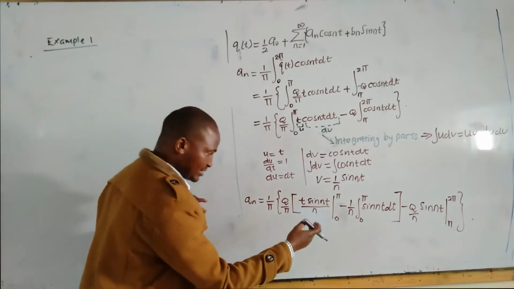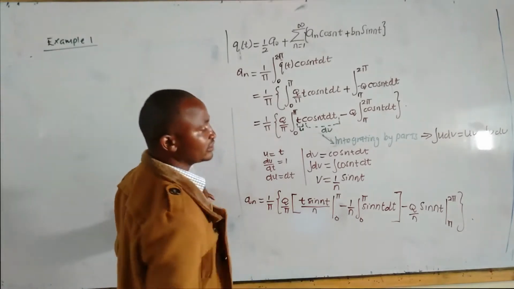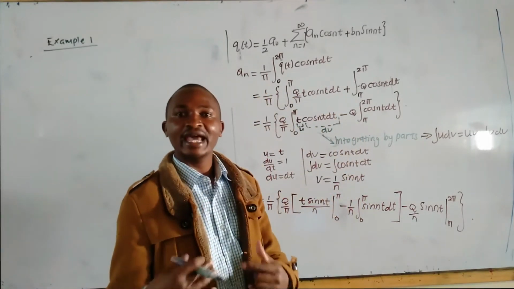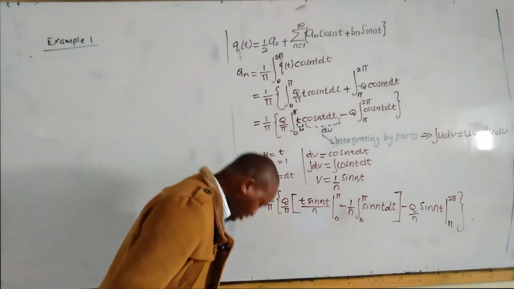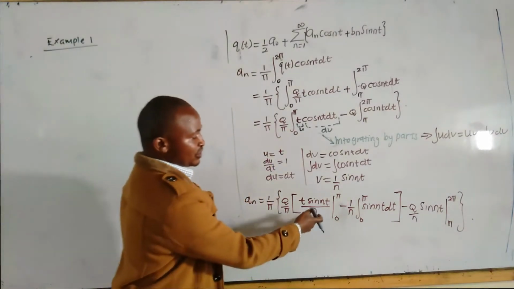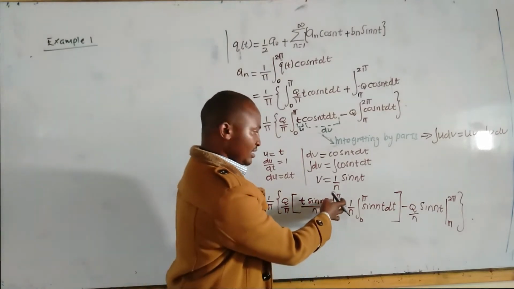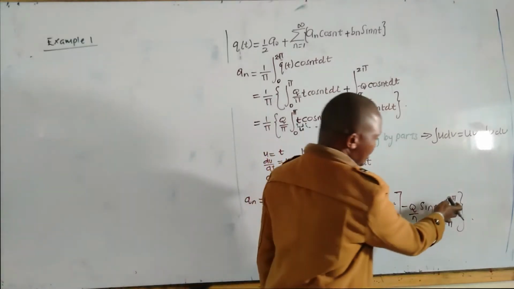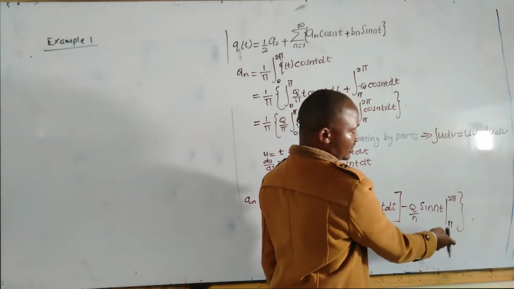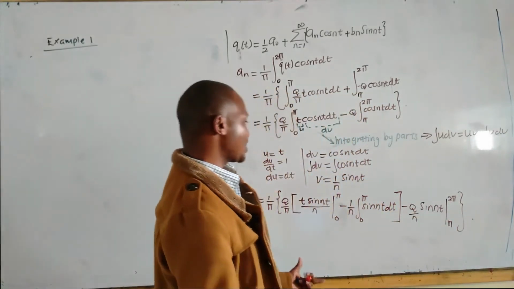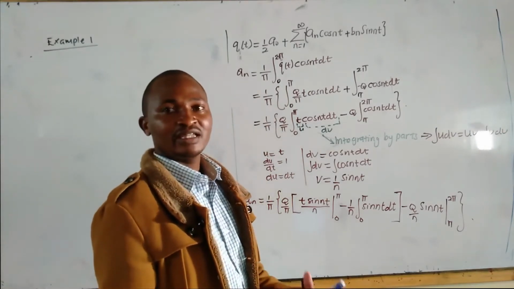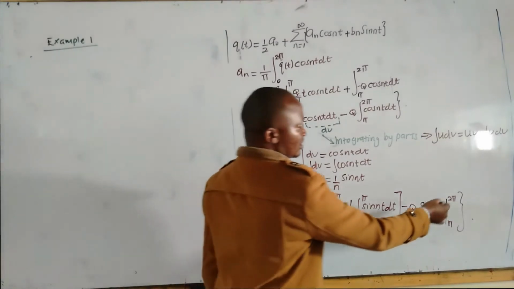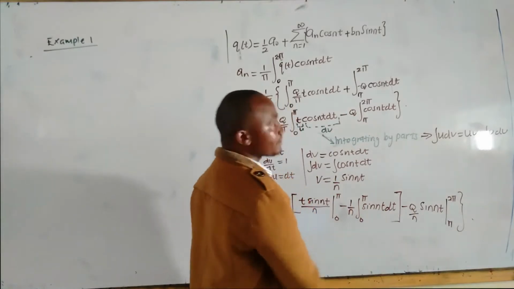For example, this one, just by looking at it, will be equal to 0, and this one will be equal to 0, because when you substitute the limit with sine n pi, it always gives you 0. Making those substitutions will make your work easier. Here is sine n pi, which is 0. Here sine 0 is 0. Here sine 2 pi n is 0. Sine n pi is 0. But let us finish the integration and then we apply the limits all together. In an exam, you can say this is 0, this is 0, and you are only interested in this portion.